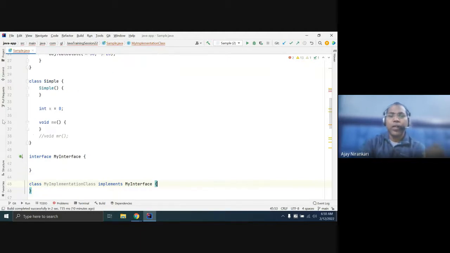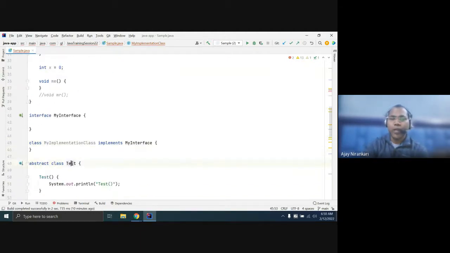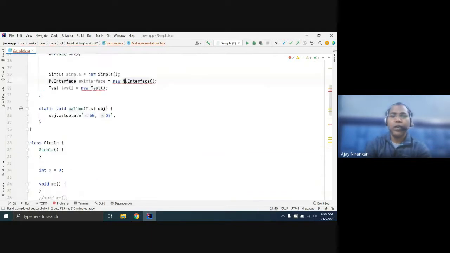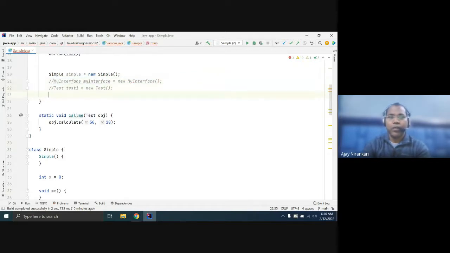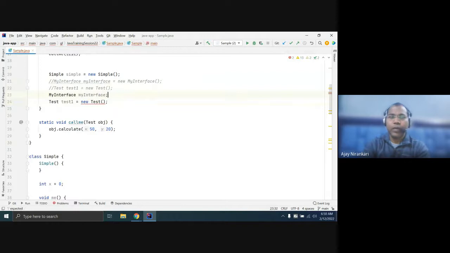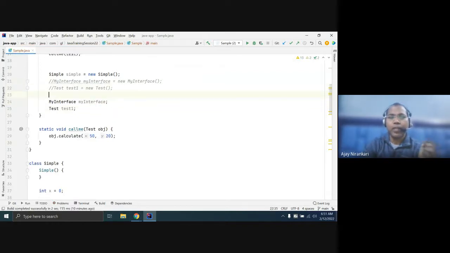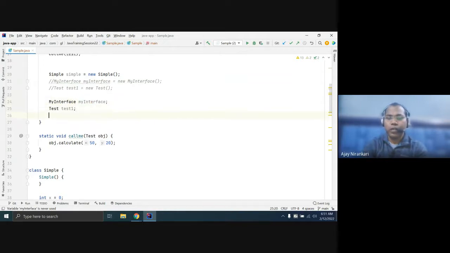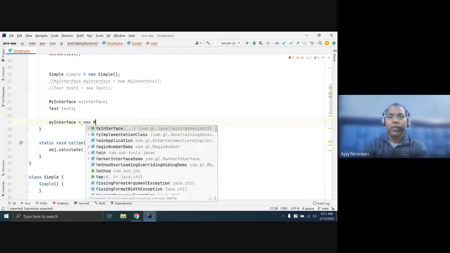Like in an abstract class you write a subclass, similarly for an interface you write another subclass, but here the keyword is implements. So here you cannot create an object in this way. But we can declare a variable, there is no problem. If you declare a variable, then what value are you going to assign? In this case you can assign new my implementation class.